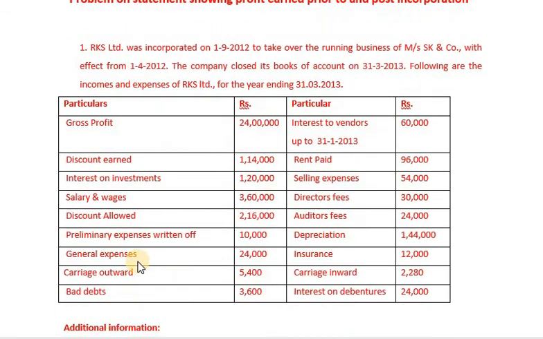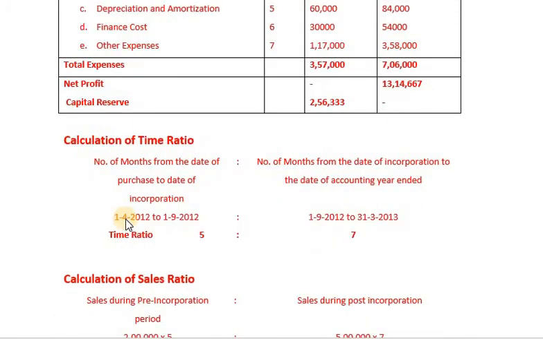It means that the business was acquired on 1/4/2012 and it was incorporated on 1/9/2012. From 1/4/2012 to 1/9/2012, it will be for a span of 5 months, and from 1/9/2012 to 31st March 2013, it will be for a span of 7 months. Therefore, time ratio will be 5:7.